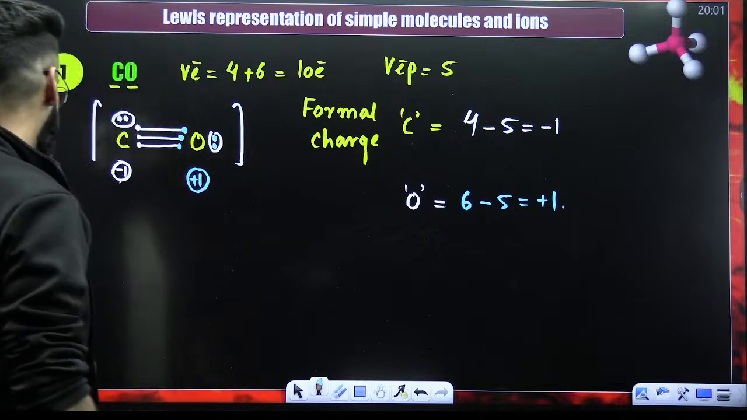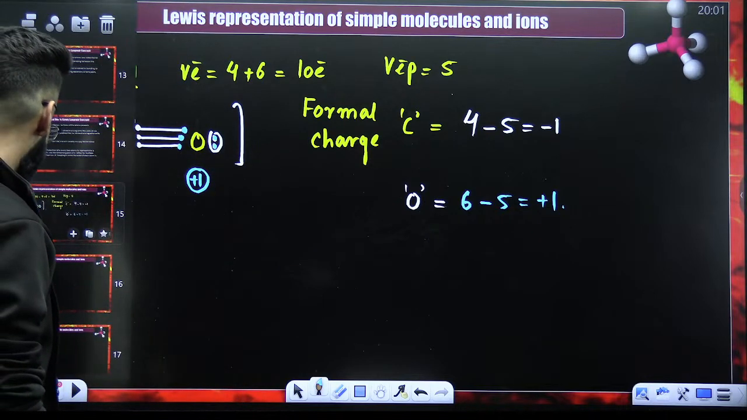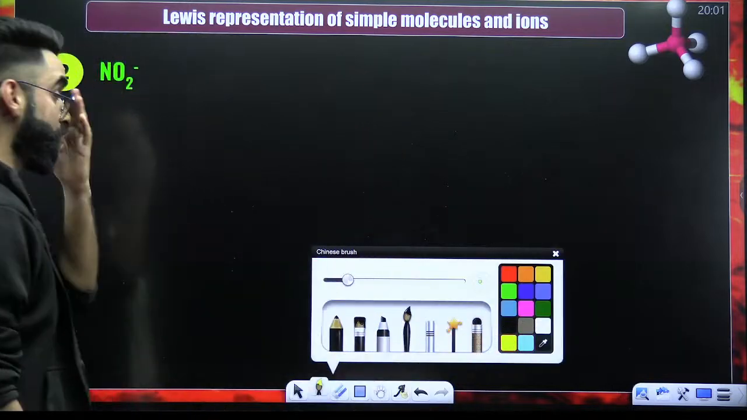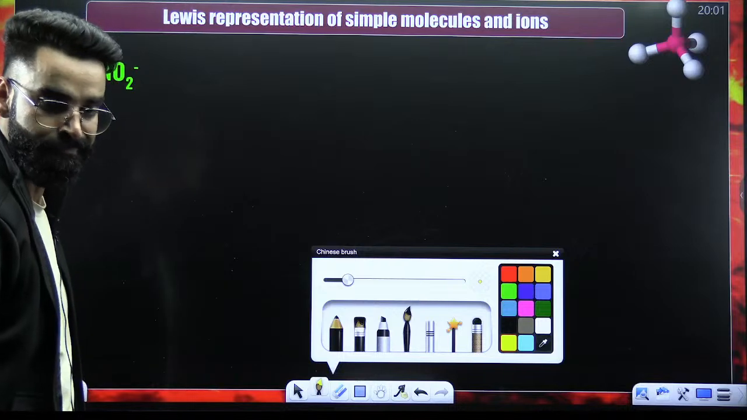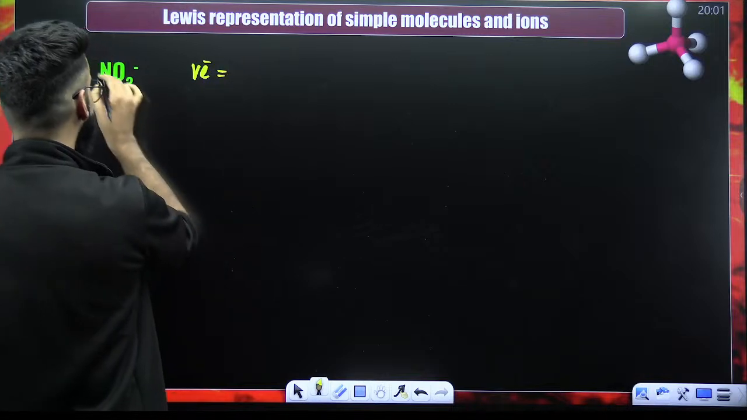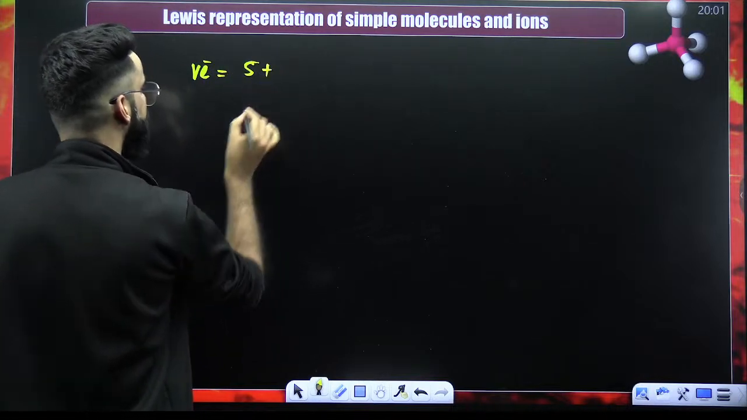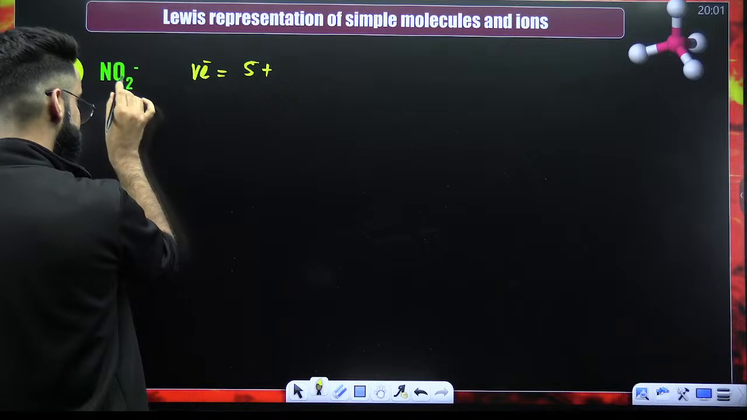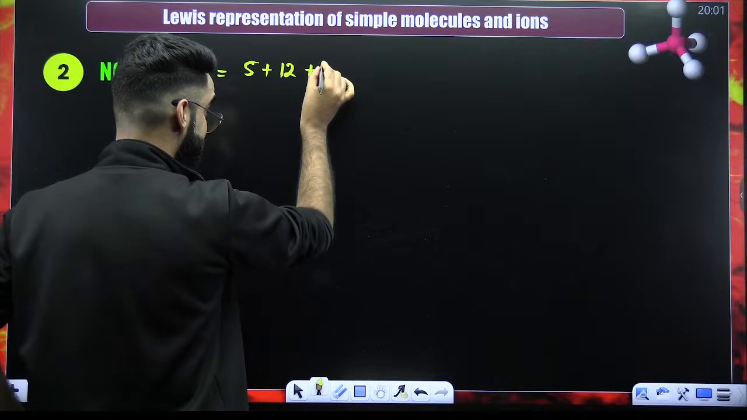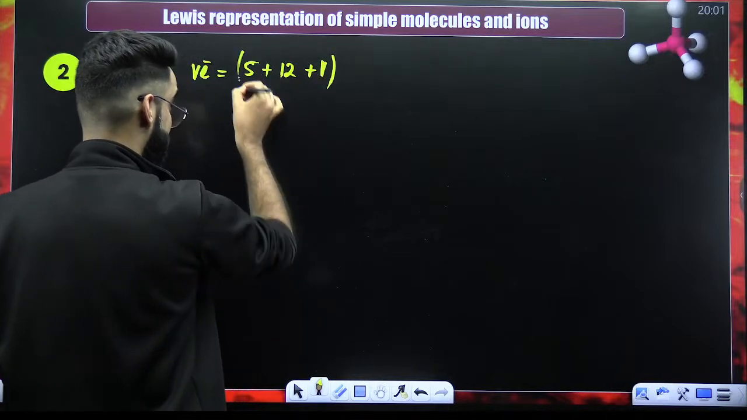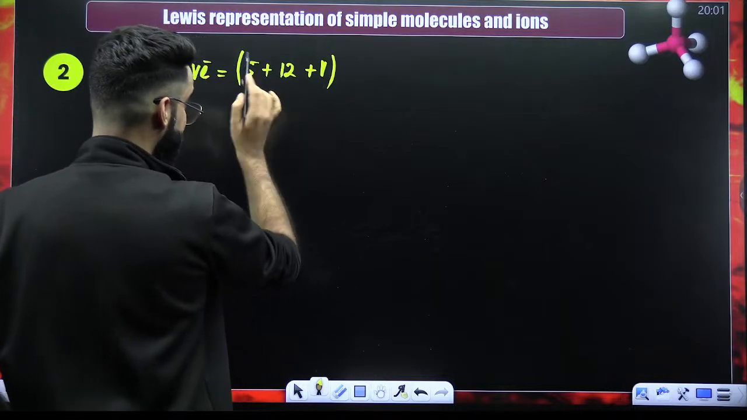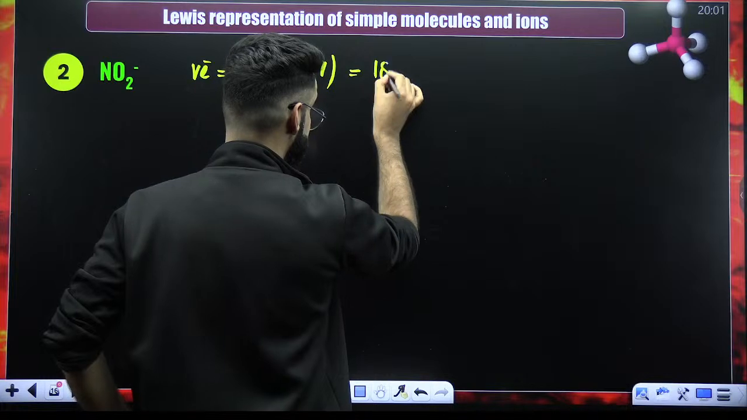Now, my dear students, let's take a few more examples so that you'll understand it properly. For example, you have the molecule NO2 negative. First of all, tell me the total valence electrons. Nitrogen has 5 valence electrons. Oxygen has 6 valence electrons. 6 twos are 12. If there's a negative charge, add that negative charge. If there's a positive charge, subtract that positive charge. So in total, 12 plus 1, 13. 13 plus 5 is 18. So 18 valence electrons in total.